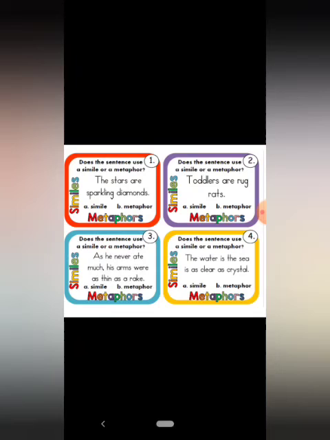I hope you all might have got it correct this time. Yes, it is simile. The word as has been used and it is a direct comparison made over here. The water in the sea is as clear as crystal. Yes, again here it is a simile.